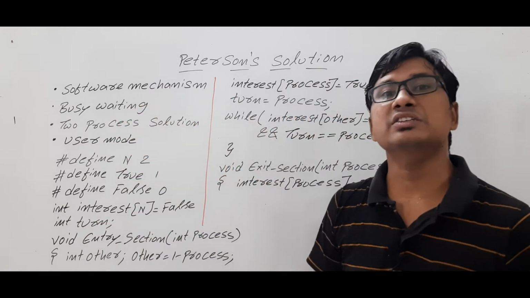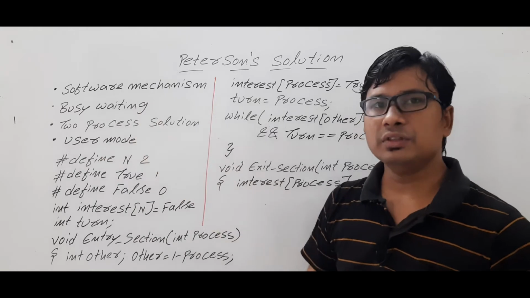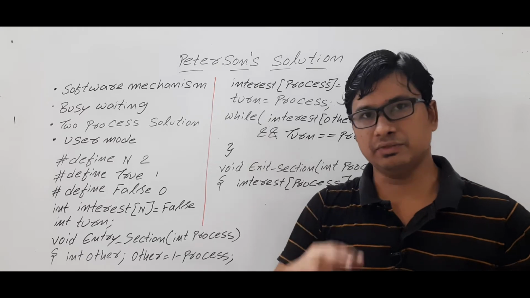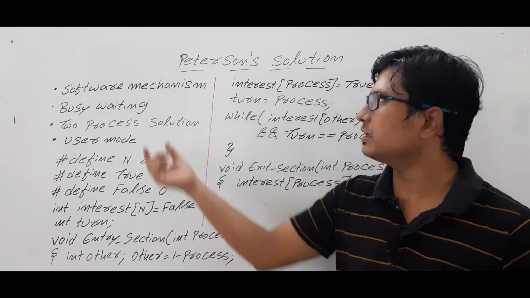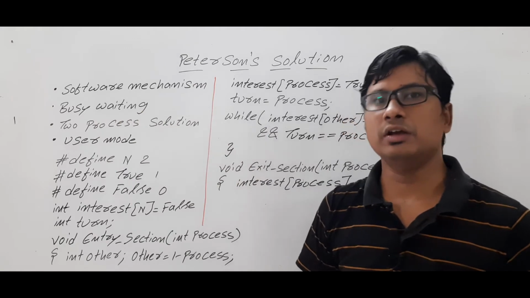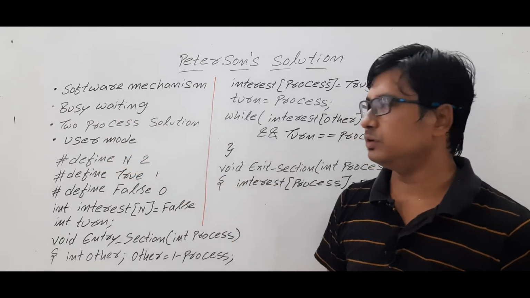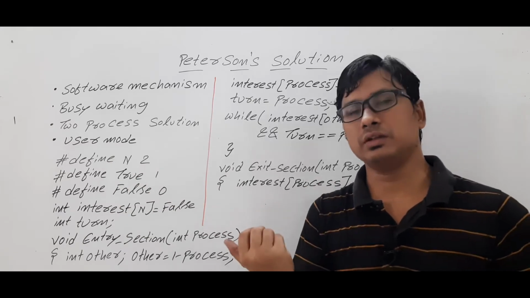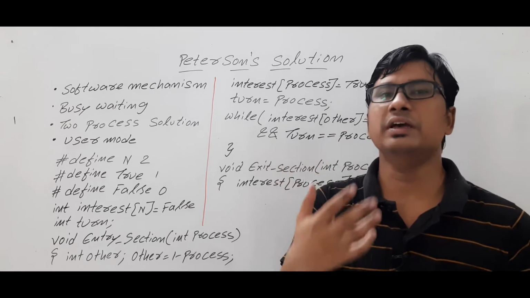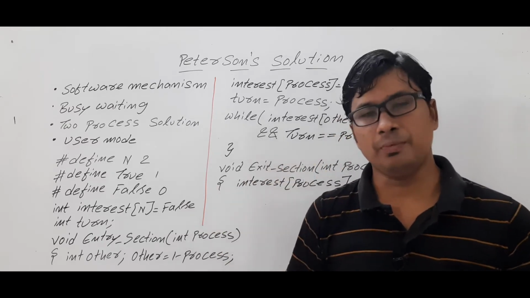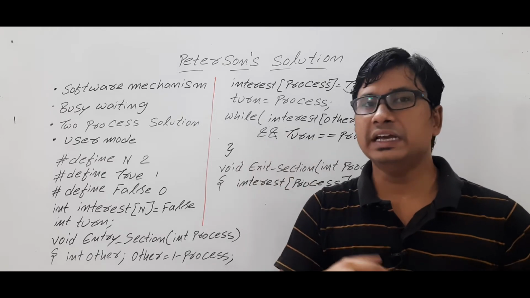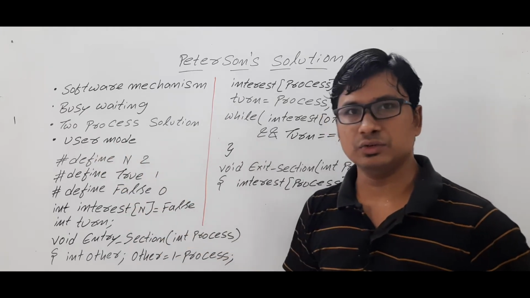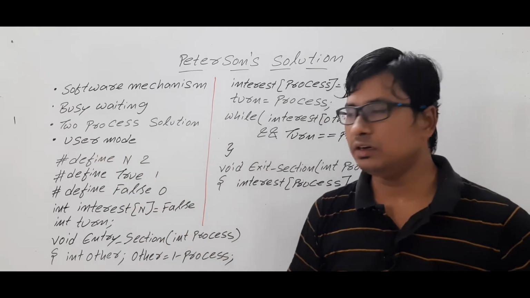The Peterson solution is a software mechanism, and we know that any process synchronization mechanism falls in one of two categories: busy waiting or non-busy waiting. The Peterson solution comes in the category called busy waiting, and it is a two process solution. We also know that a process synchronization mechanism can run either in the user mode or in the kernel mode. If it runs in the user mode, it does not take any support from the operating system. If it runs in the kernel mode, it takes support from the operating system. So as the Peterson solution runs in the user mode, it does not take any support from the operating system.